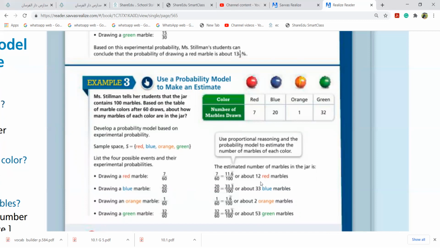What is your answer? It is 0.11. If I do times 100, I get 11.7, that is 12 marbles. Why do I do times 100? Because I want to know with 100 marbles.